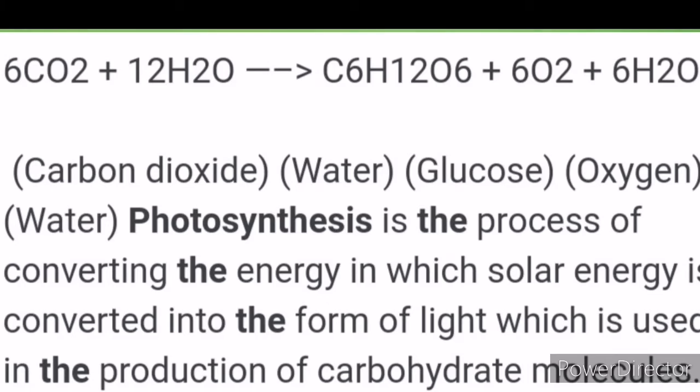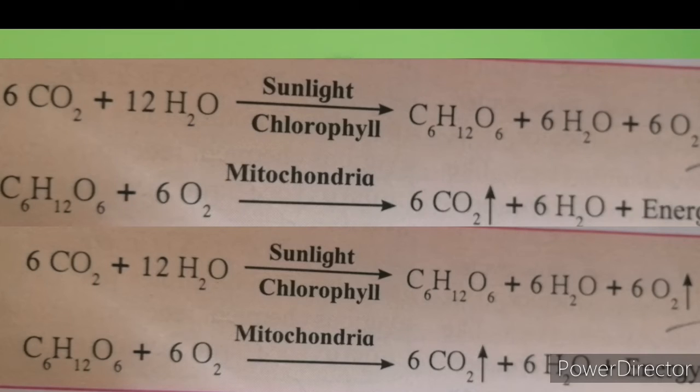The next process is respiration. During the process of respiration, living organisms oxidize carbohydrates and produce energy and carbon dioxide gas. The equation of this process is C6H12O6 plus 6O2 gives 6CO2 plus 6H2O plus energy.